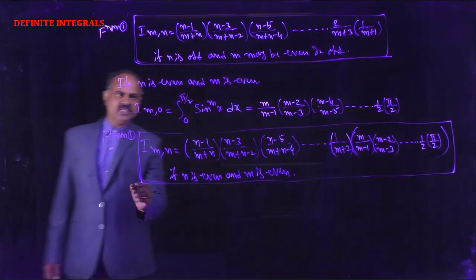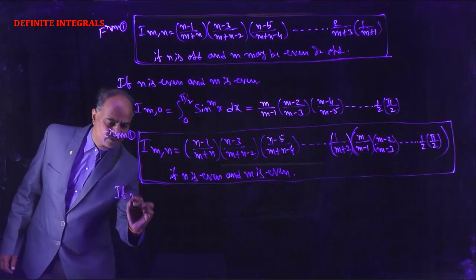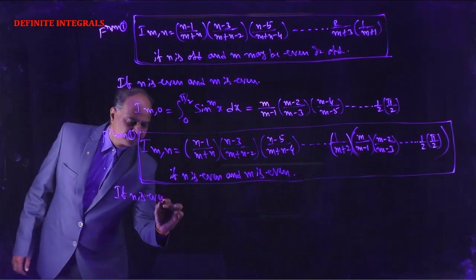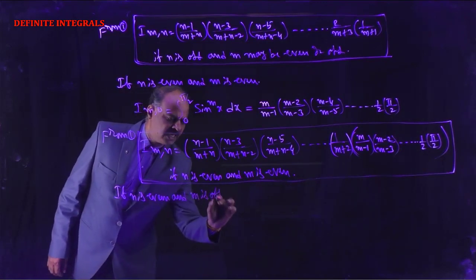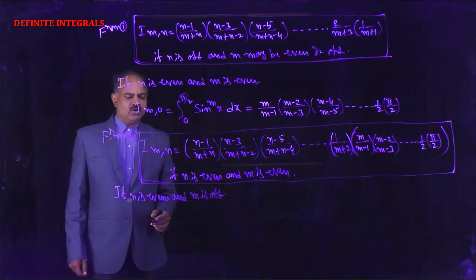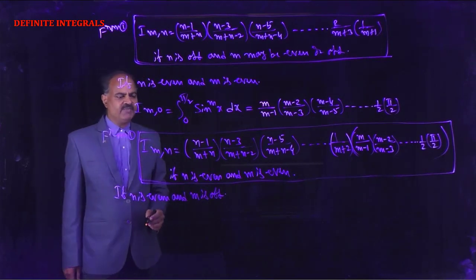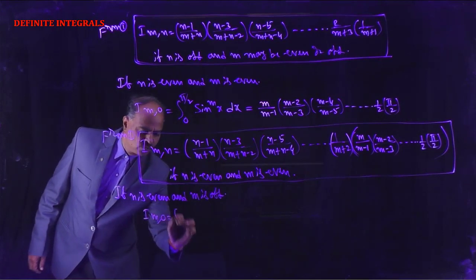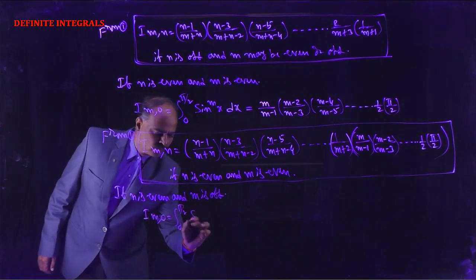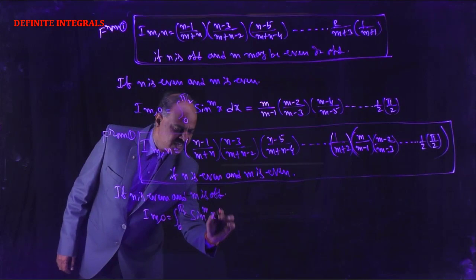Now if n is even and m is odd, I(m,0) is equal to the integral from 0 to pi by 2 of sin^m x dx.